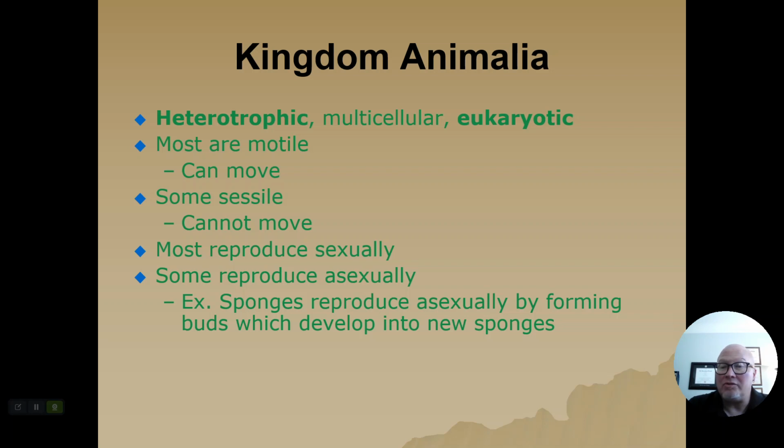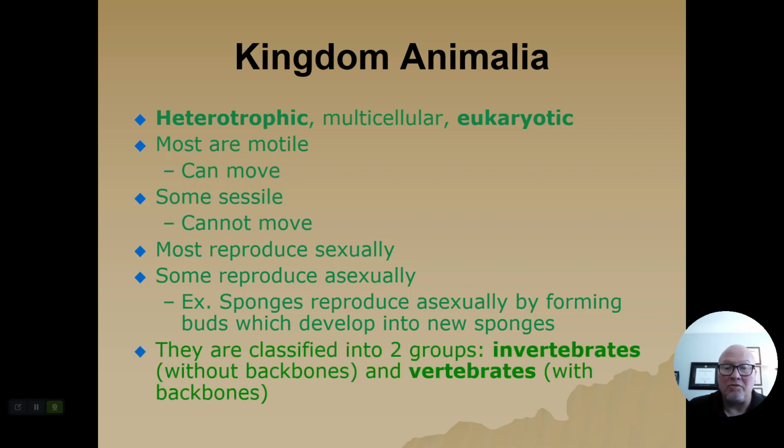There are some that can reproduce asexually, which means that the offspring only has the genetics of the one parent. For instance, sponges. Sponges can break apart and each one grows into a new sponge, but all the resulting sponges are genetically identical to the initial sponge. Sea stars can do this as well, and there are some worms that can do this. But that means that the offspring are genetically identical to the parent, and it only took one parent in order to do that.